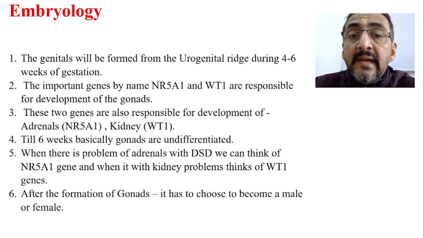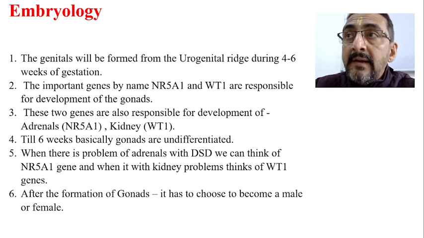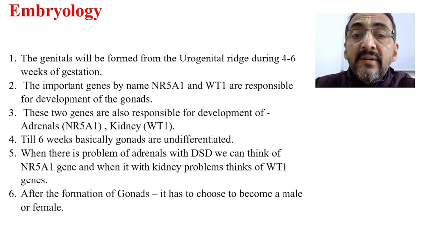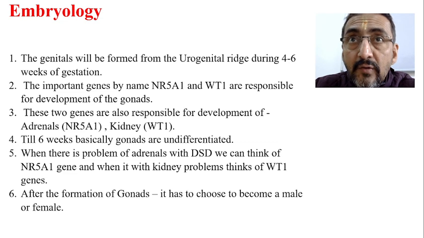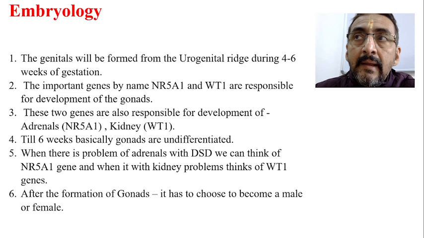If there is no formation of the adrenals by the time of 6 weeks, then we can anticipate there may be some problem related to the adrenals. Similarly, if there is no formation of the proper kidney in undifferentiated form, then again we can think that a gene like WT1 is affected.